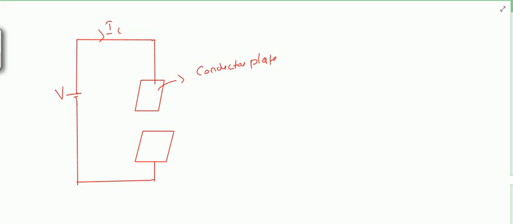Now here if you see, a potential battery is connected across these conductor plates. So here current starts flowing. This is basically what, conduction current.